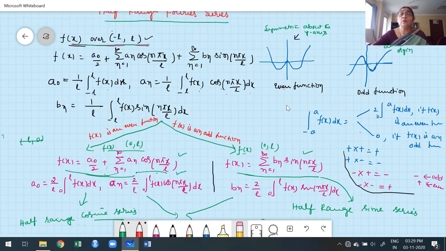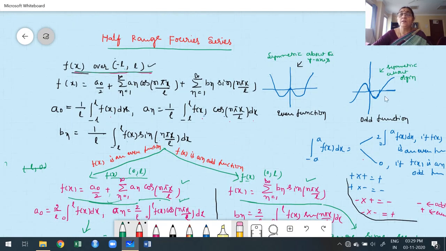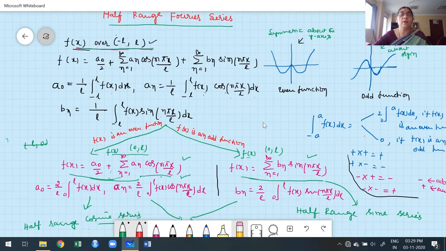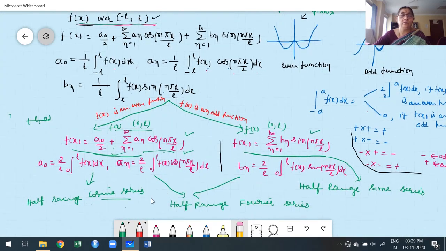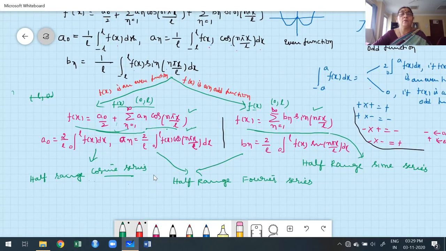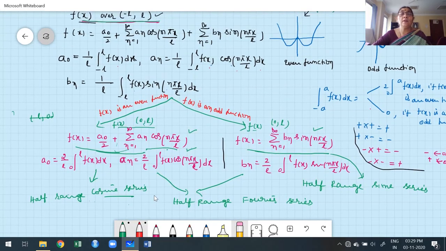Like that, suppose we consider an odd function, you plot any odd function, it is always symmetric about the origin. It looks like this. We get a mirror image at the origin. Here we get a mirror image at the y-axis. Okay. This is a way to know the formula for half range Fourier sine and cosine series.